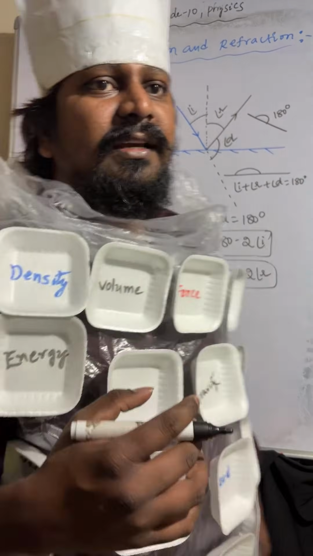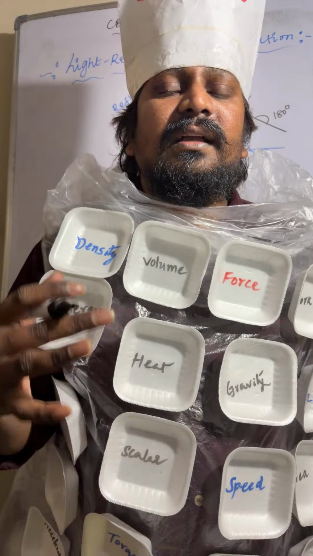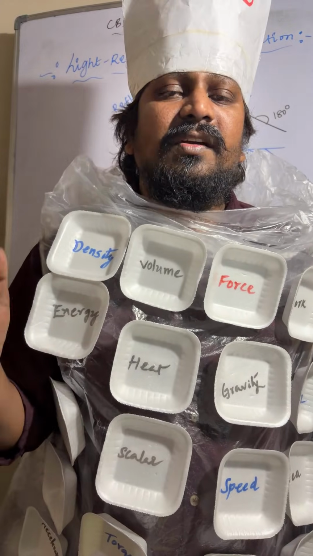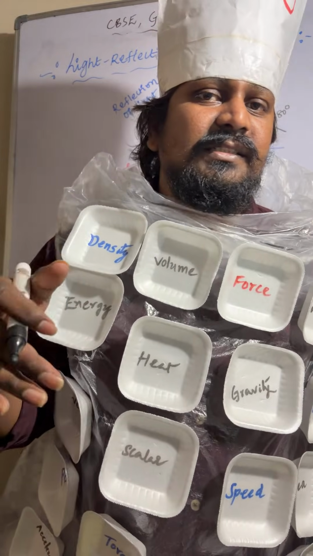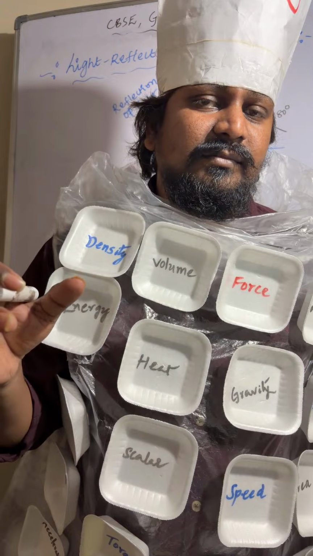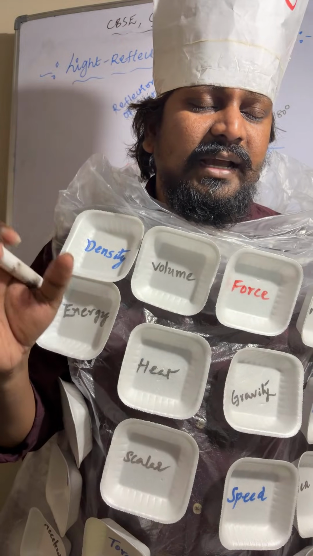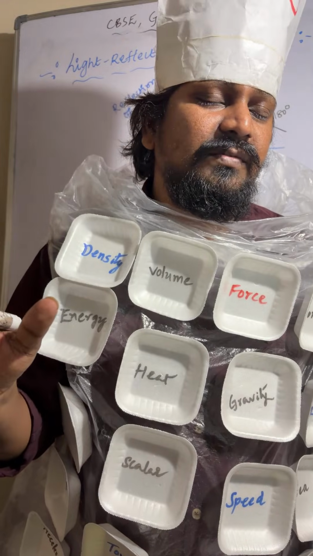I hope it is very clear. From the laws of reflection, the incident ray, reflected ray, and normal line lie on the same plane. Angle of incidence is equal to angle of reflection. These are the two laws of reflection.